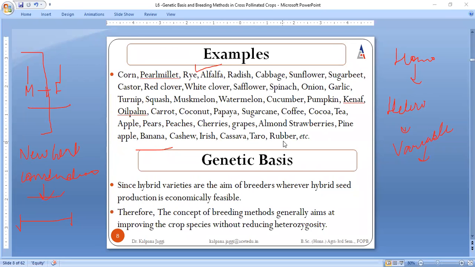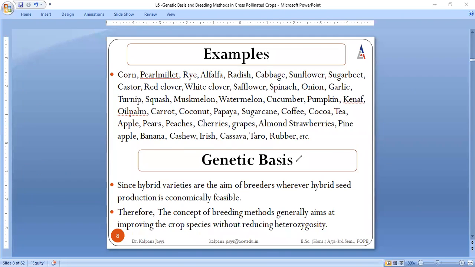These are the certain examples. Now my motive for introducing you all to the characteristics or features of this cross pollinated species was to come to a conclusion where I could let you all understand what is the genetic basis of cross pollinated species, and I just hope it is clear to you all.